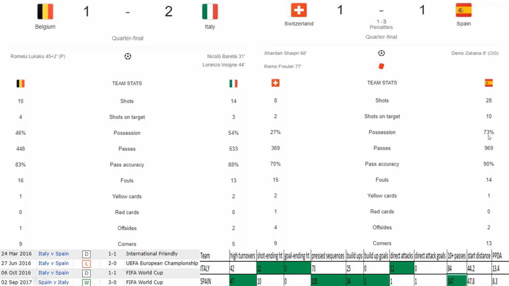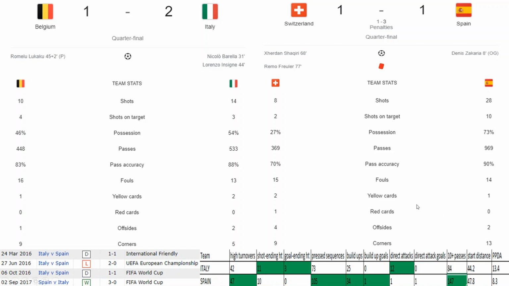Possession was 73%. In this game also, both teams will be looking for the possession of the ball, and Spain, I think, will be having more of possession. Passing accuracy is 90%. You can see if the game was won on the passing accuracy and passes, Spain would have been the champion, but the game is won by scoring the goals. So Spain need to score goals and they need to be clinical strikers of the ball.